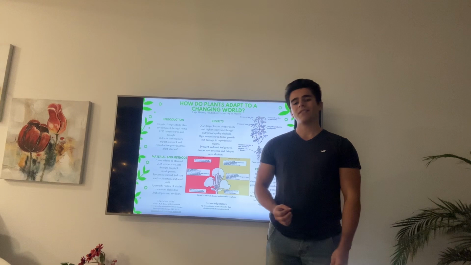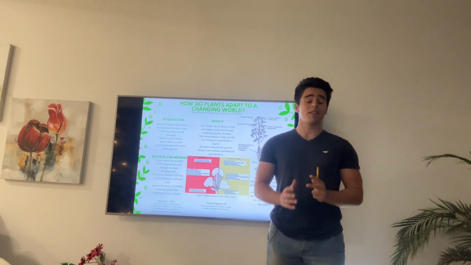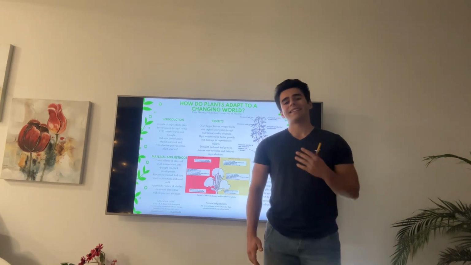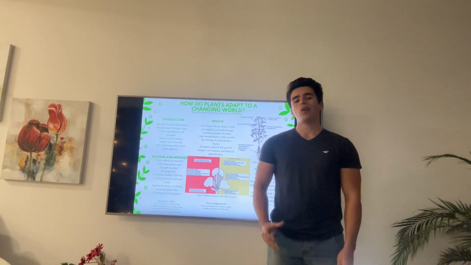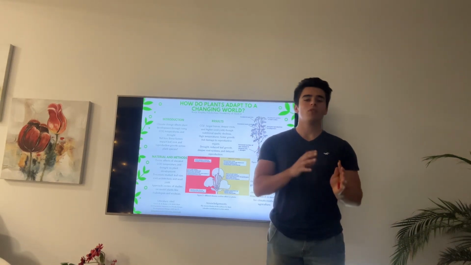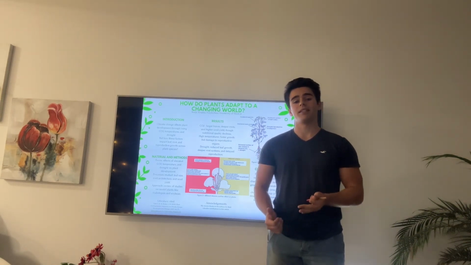Do different plant species use similar molecular pathways to respond to climate change factors? And what about the interactive effects of multiple climate change factors? How do plants integrate and respond to simultaneous changes in CO2, temperature, and water availability?